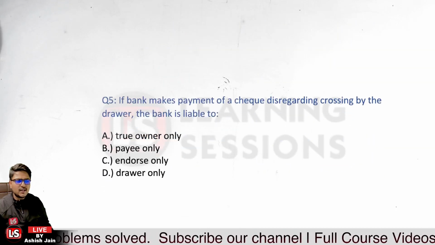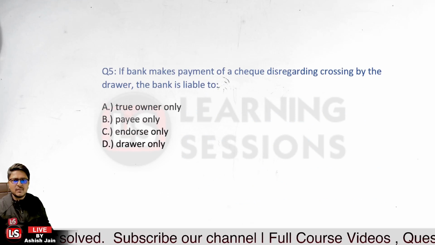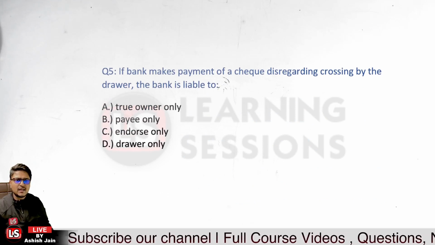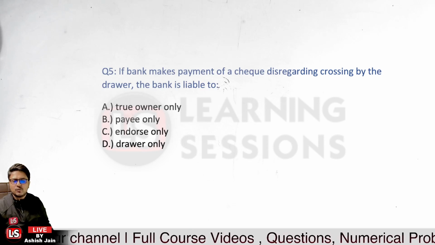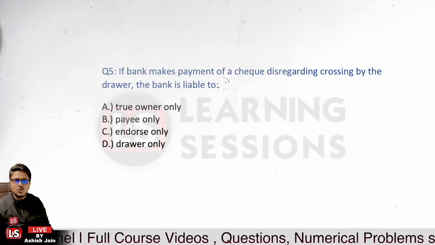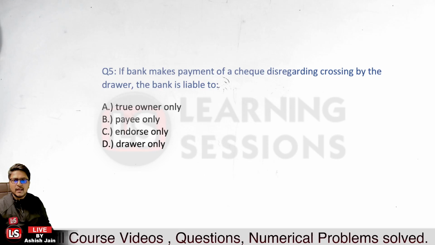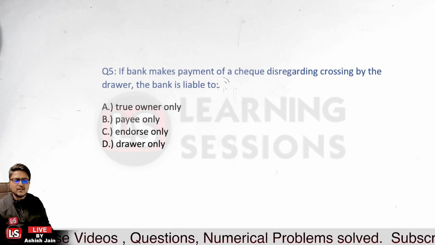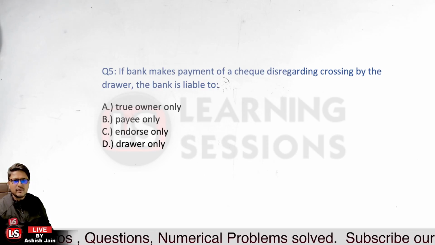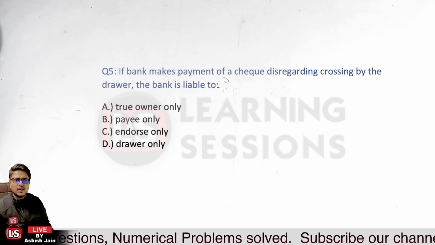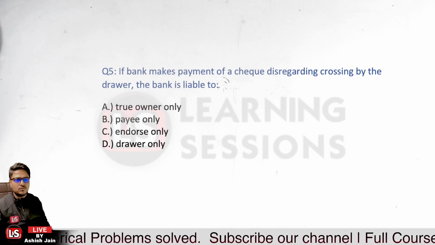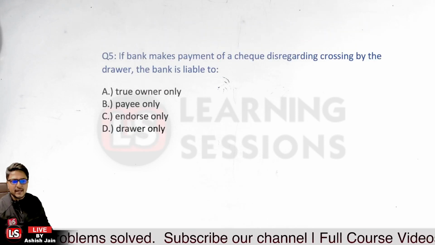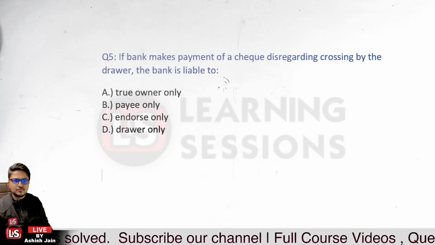Next question, and the last for today's session. It says, if the bank makes payment of a check disregarding the crossing by the drawer, the bank is liable to: true owner only, payee only, endorsee only, or the drawer only. In that particular case, the bank will be liable to whom?